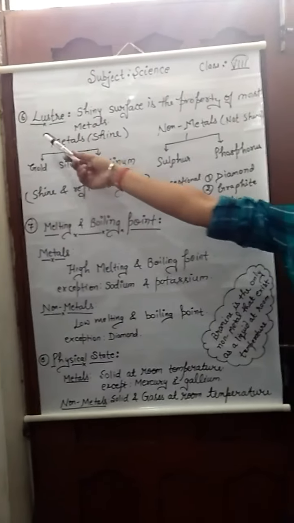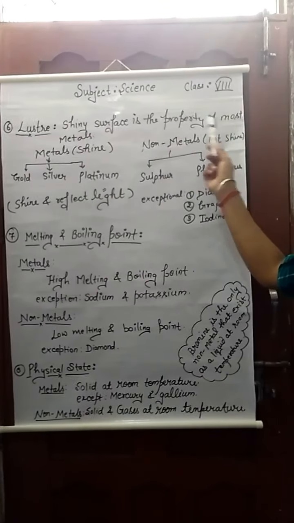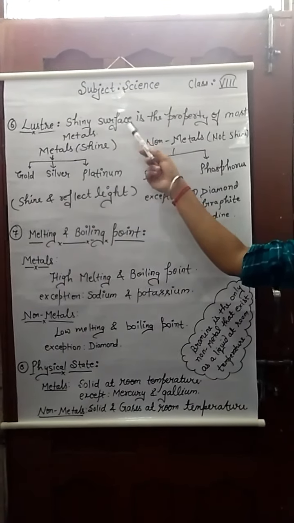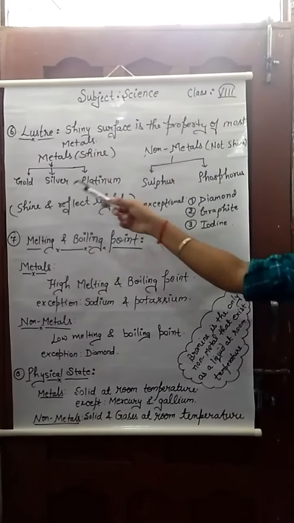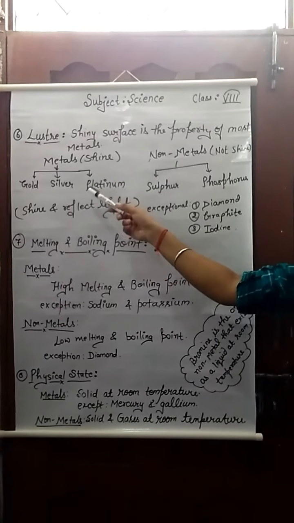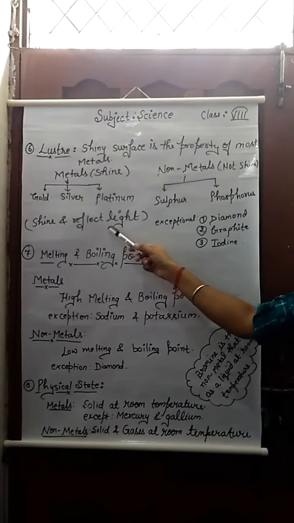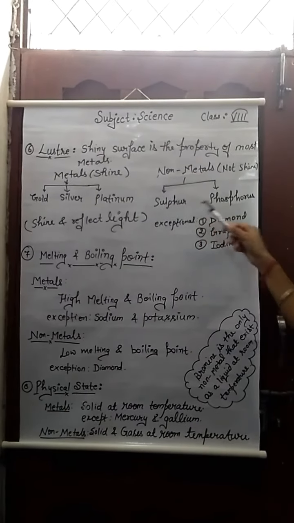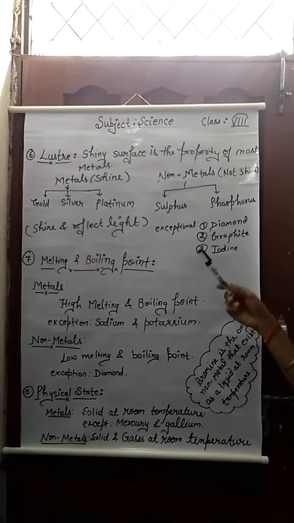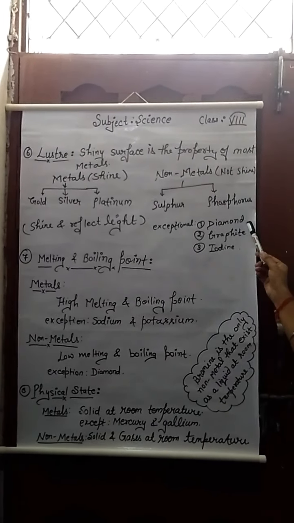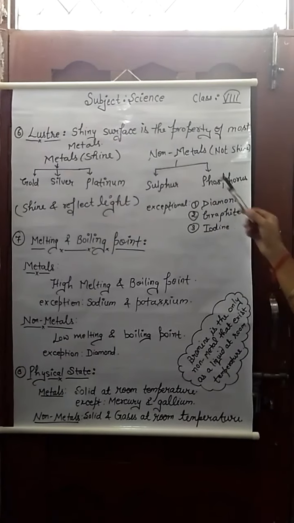Now our next property is luster. A shiny surface is the property of most metals. The property of a shiny surface is called luster. Gold, silver, platinum all have shiny surfaces. They are all metals and they shine and reflect light. Sulfur and phosphorus are both non-metals and do not shine. But some are exceptional, such as diamond, graphite, iodine. They are all non-metals but shine.